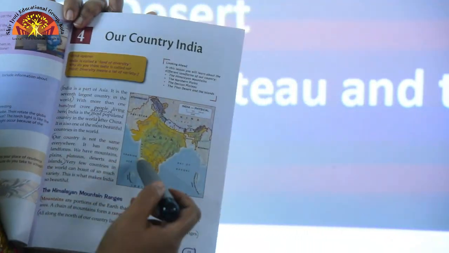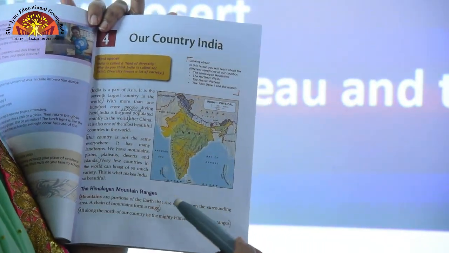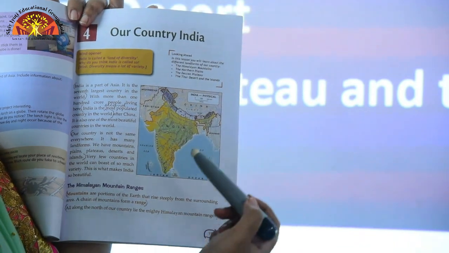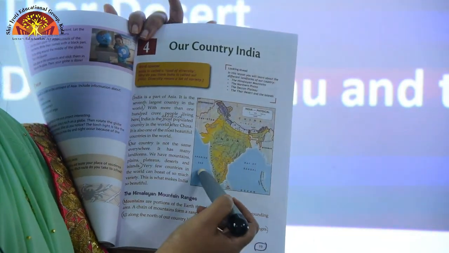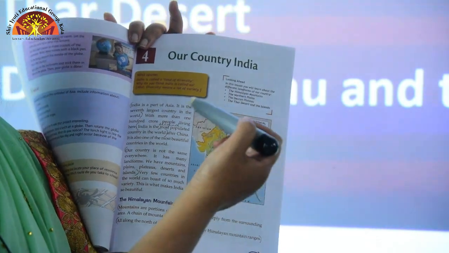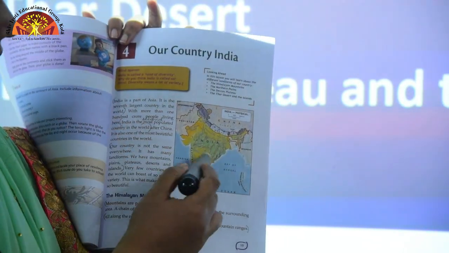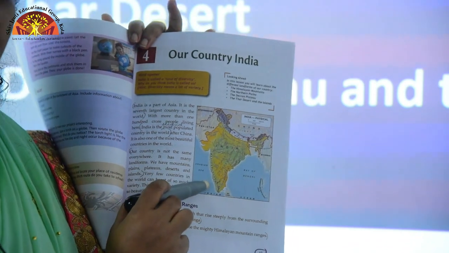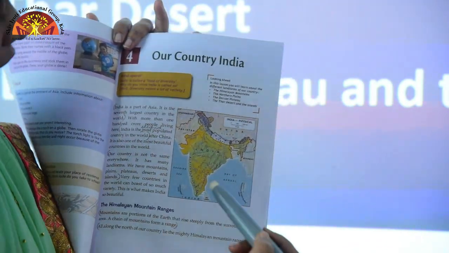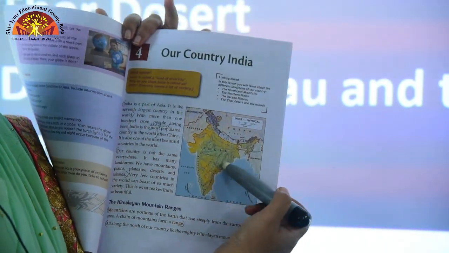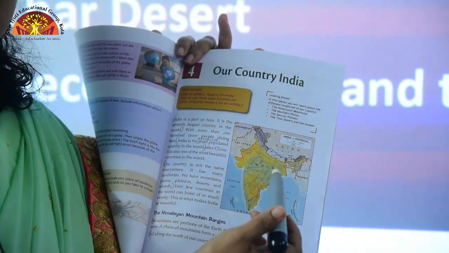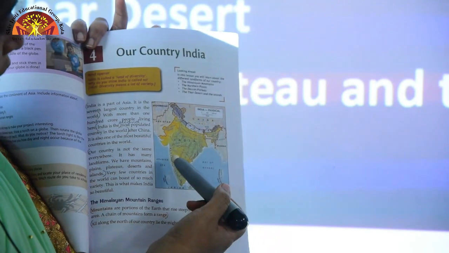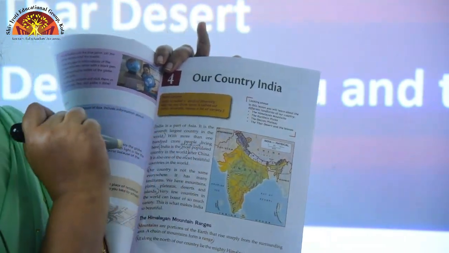This is your Deccan Plateau, and towards the right side you have the Eastern Ghats, and towards the western side of the Deccan Plateau, you have the Western Ghats. Similarly, you have the eastern coastal plains towards the east of the Deccan Plateau and the western coastal plains towards the west of the Deccan Plateau.